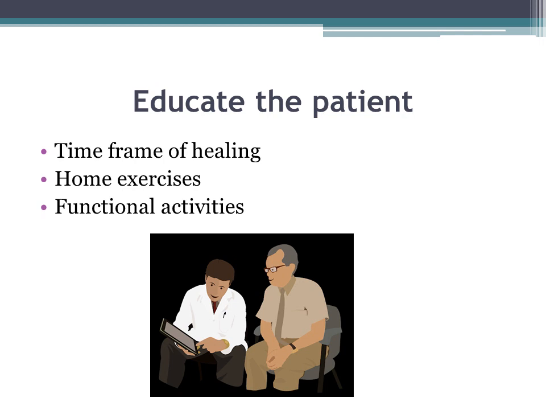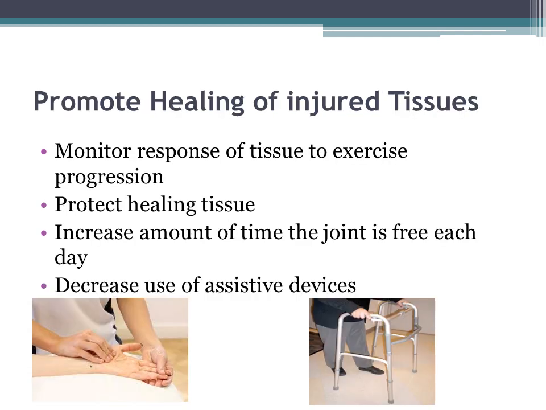Encourage the patient to return to activities such as sports, recreation activities or work related activities. In order to promote healing of injured tissue, monitor response of tissue to exercise progression. Progression of exercises shouldn't be too vigorous as they may injure the newly developed tissues. And secondly, progression of exercises should be at safe intensity so that collagen fibers are organized in response to stress and do not adhere to surrounding tissues.